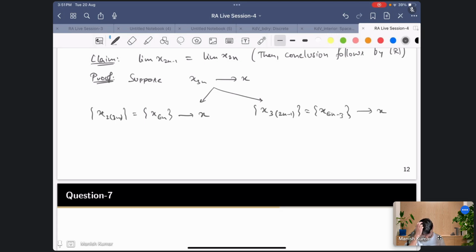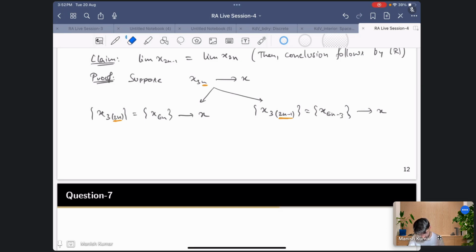So what I have done is basically, here I should write 3 into 2n, then it would make sense. So what I am doing here is that for this n, I am choosing even and odd. So both, since x3n is converging to x, both of these subsequences are converging to x. This is the obvious implication, but the point over here is this.